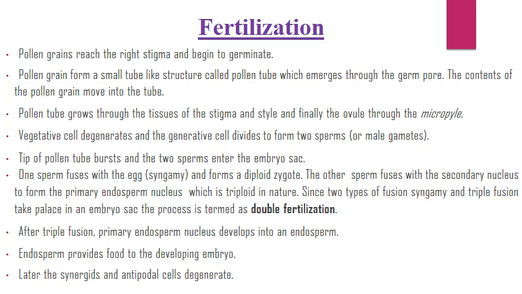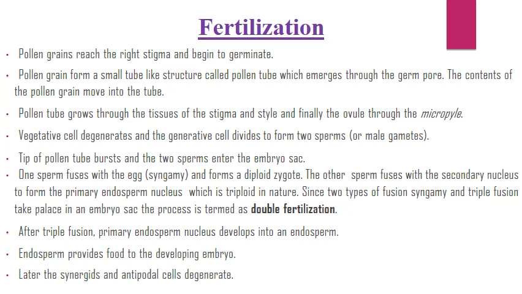Everyone knows about fertilization, fusion between male and female gametes. Very simple definition. Pollen grains reach the right stigma and begin to germinate. Pollen grains form a small tube-like structure called pollen tube, which emerges through the germ pore. The contents of the pollen grain move into the tube. Pollen tube grows through the tissues of the stigma and style, and finally the ovule through the micropyle.